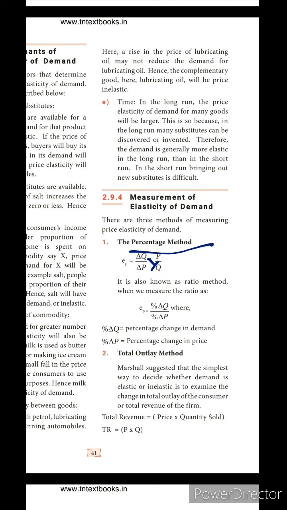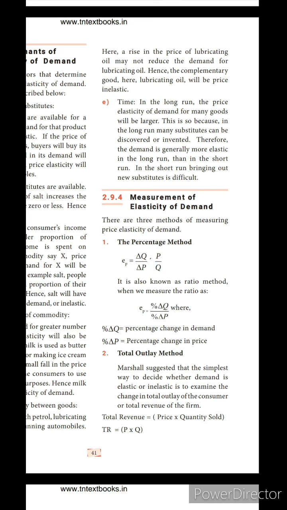It is also known as the ratio method. Without P by Q, we may write it as the percentage of delta Q by the percentage of delta P. Here the percentage of delta Q is the change in demand and the percentage of delta P is the change in price.